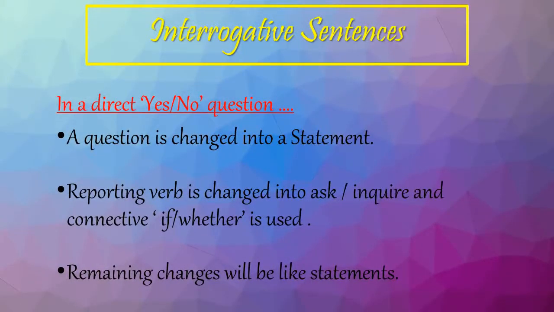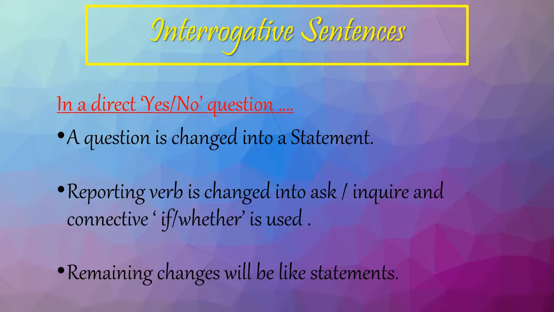The next type of sentence is interrogative sentences. And now we will see how an interrogative sentence can be converted from direct speech to indirect speech. If it is an interrogative sentence, then it will be in question form in direct speech. In a direct yes-no question, a question is changed into a statement. So from direct speech to indirect speech, it becomes a statement.